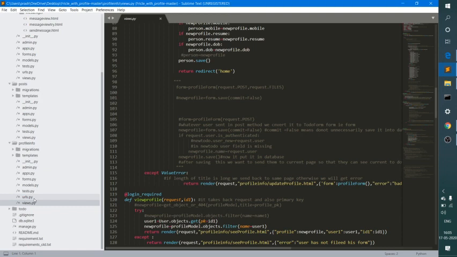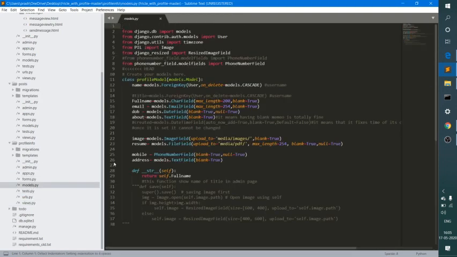Another important file is models.py. Models.py contains a class which shows what fields are present in the object in the database of profile info.